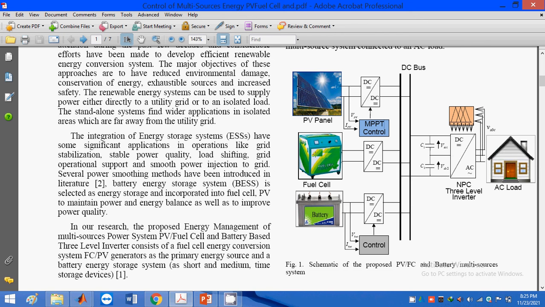And when we talk about the fuel cell, here we are using a proton exchange membrane fuel cell. That means biomass: by using waste material we generate power. That's the major role of the fuel cell. That means with waste bio products we are generating power from the fuel cell.